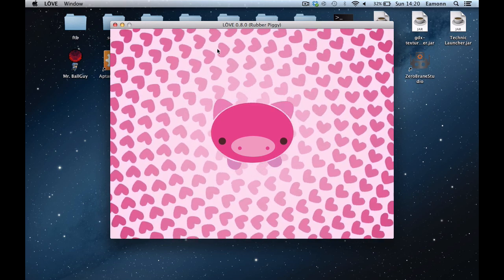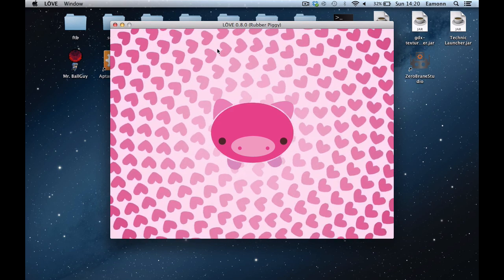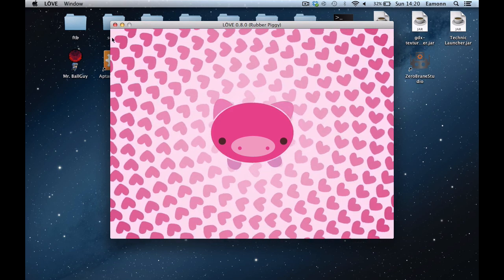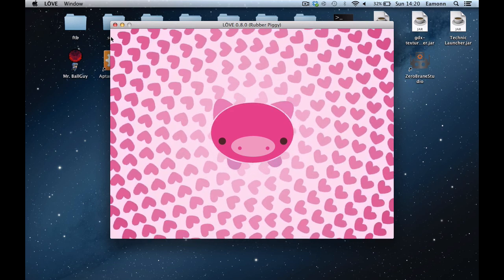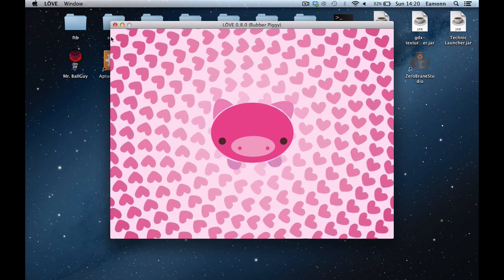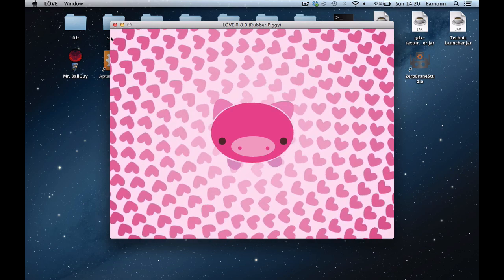But I think Slam said he was going to try and fix it for 0.9, which is Baby Inspector. And it's also going to have resizable windows in 0.9. I'm not going to do a tutorial for it because I don't think it's necessary right now. But maybe whenever it comes out, I'll cover some of the changes.